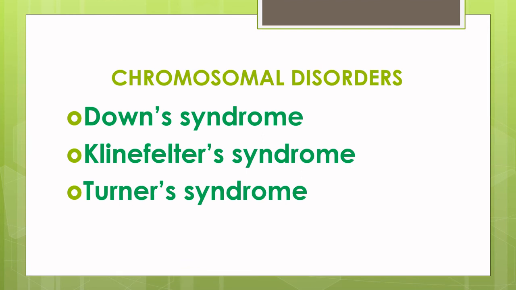If there is an additional copy of a chromosome, it is known as trisomy, and if there is a lack of any one of the pair of chromosomes, then it is known as monosomy. So let us look at Down syndrome. The presence of an additional copy of chromosome number 21, which we call trisomy of 21, results in Down syndrome. This was first described by Langdon Down in 1866.